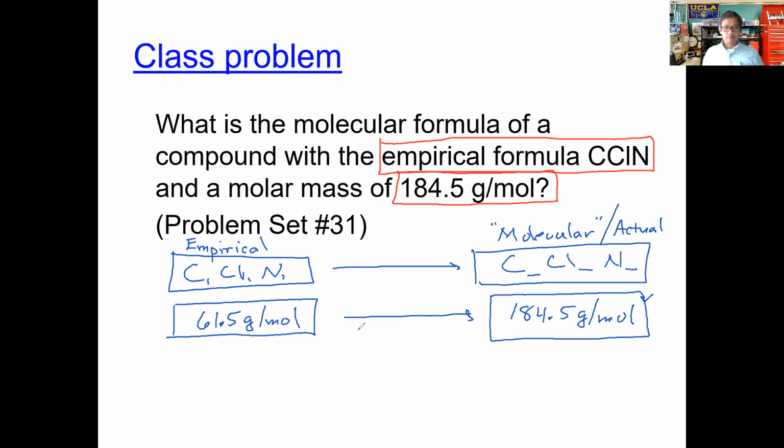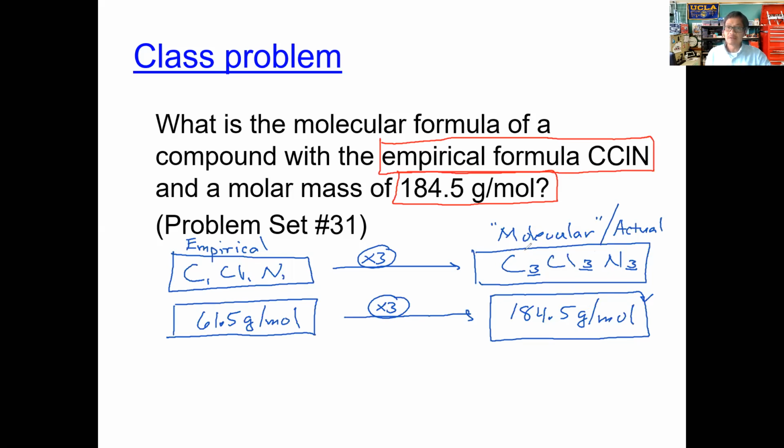Now, with that said, we need to find the relationship between these two masses. And if you notice, this mass here, the molecular mass, is about 3 times larger. It's 3 times greater. So the multiplier to get from the empirical mass to the molecular mass is 3. So we take that same multiplier and multiply through here. That means we triple all of these. So we get not 1 carbon, but 3 carbons, not 1 chlorine, but 3 chlorines, not 1 nitrogen, but 3 nitrogens, and there it is. That is the molecular formula, the actual formula for the compound with this mass here.